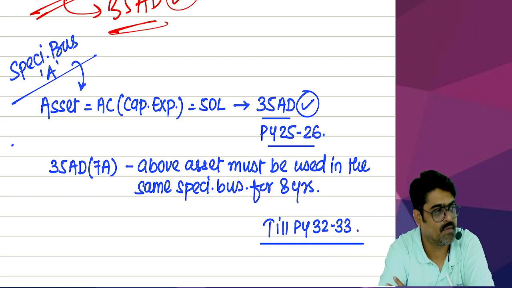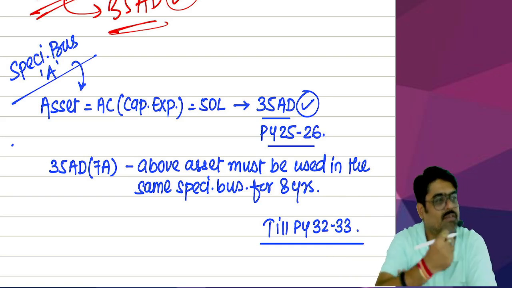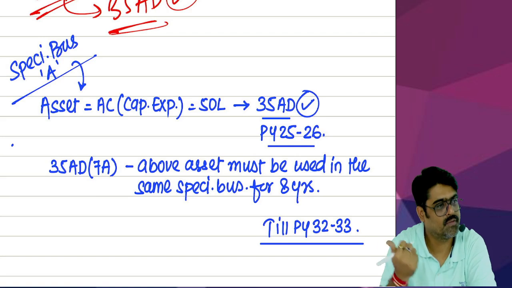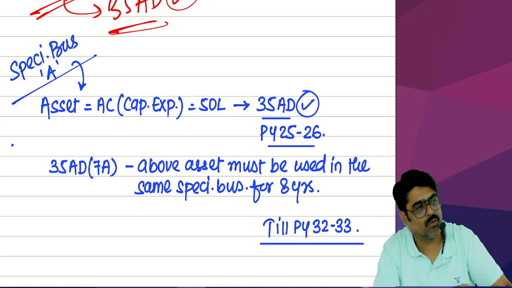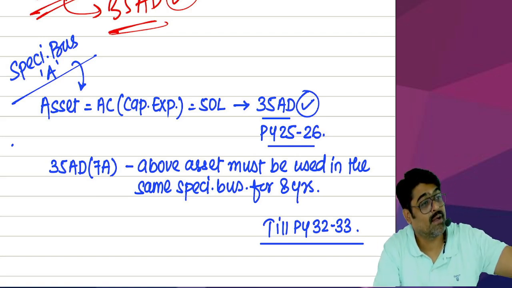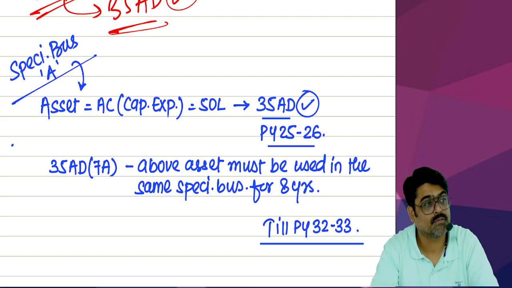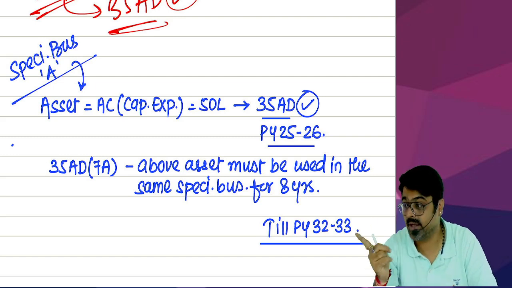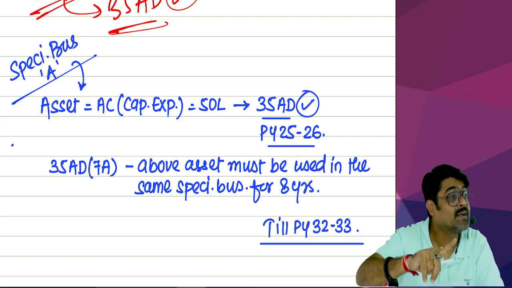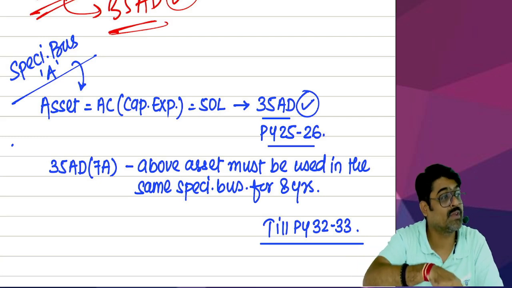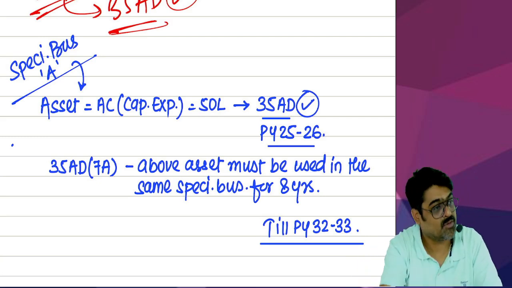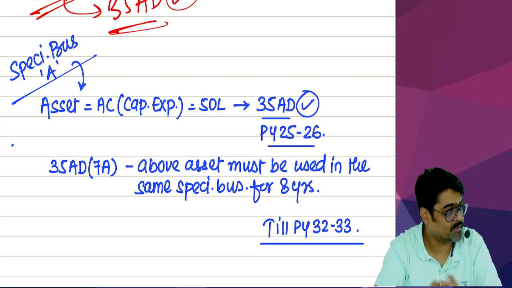Now what if you take this asset out of this business and start using this asset for any other business? Can you do it within 8 years? Within 8 years, you are breaking your promise, the promise which you gave at the time of taking the deduction, that you are going to use that same asset in the same specified business for 8 years.